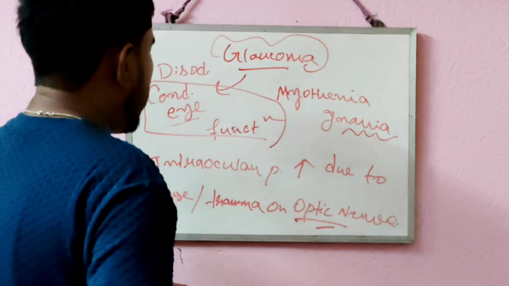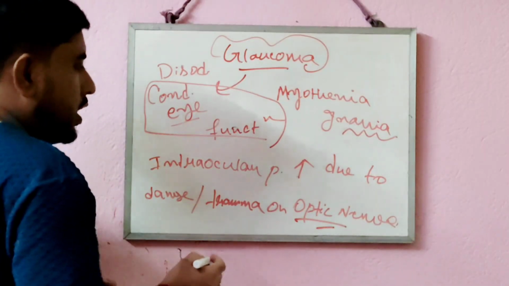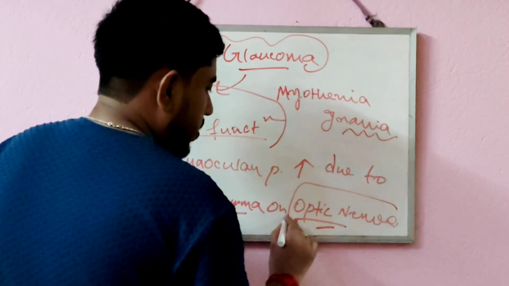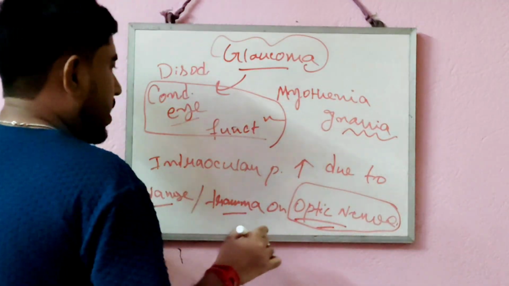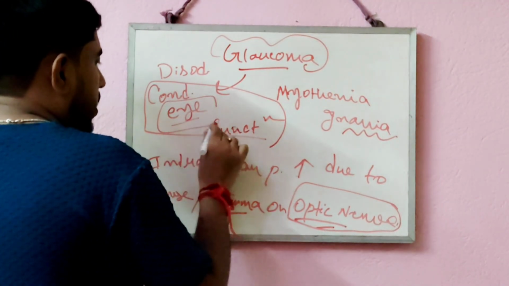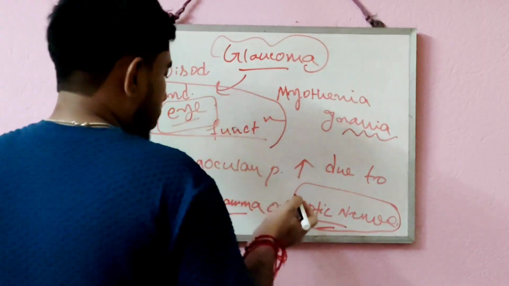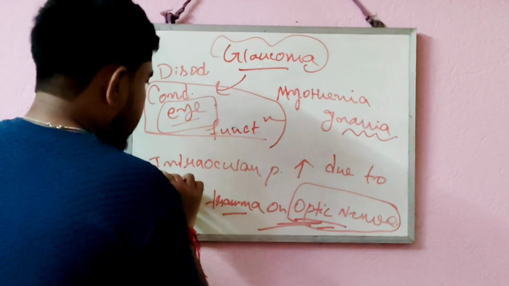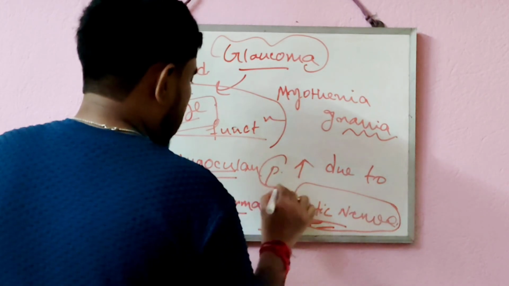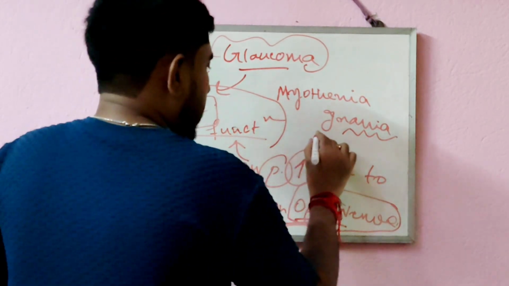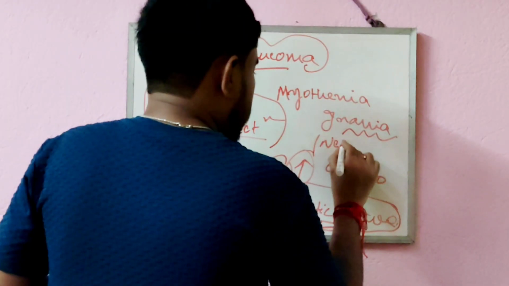So in this glaucoma condition, due to trauma or damage in the optic nerve, which directly affects the vision function of the eye, the intraocular pressure in the eye increases above normal.